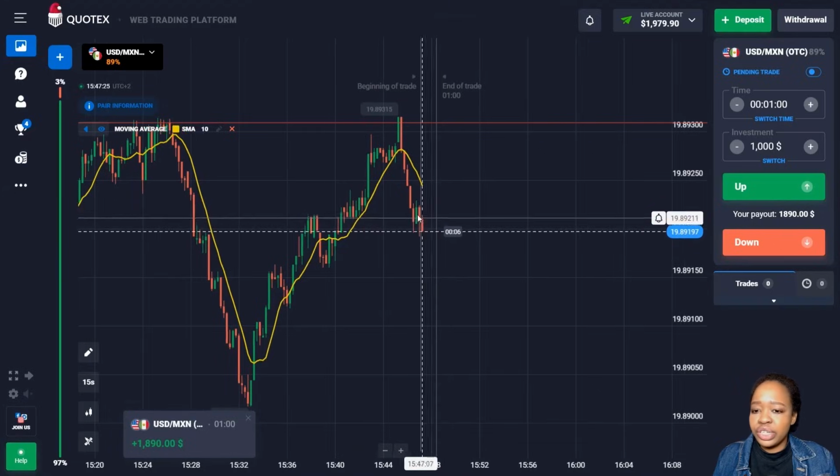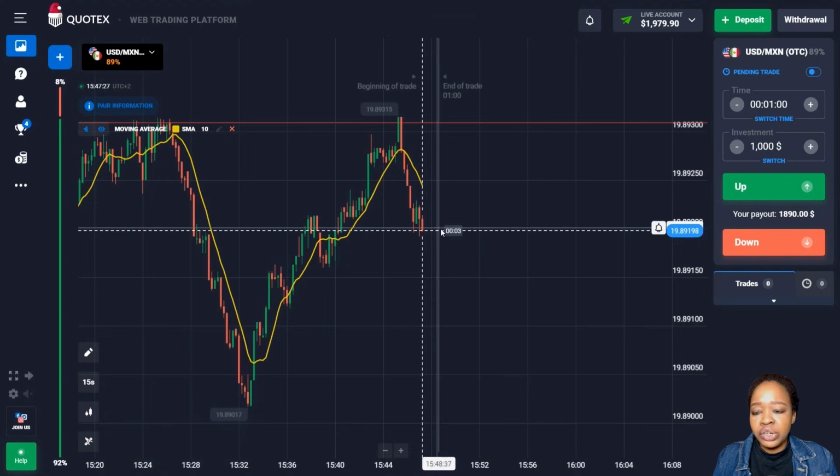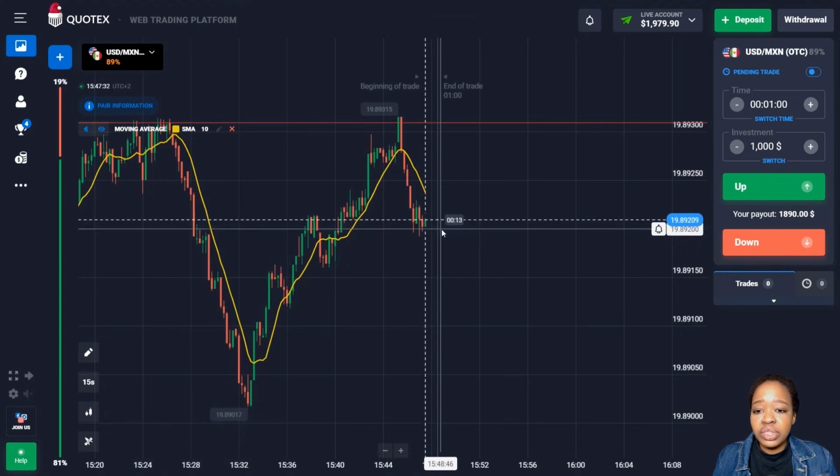Well, not bad at all, friends. You can see the price continued to move down, and here I got a very good profit, and at the same time 1 minute was quite enough time for this, and as you can see the situations work out quite well. So let me continue.